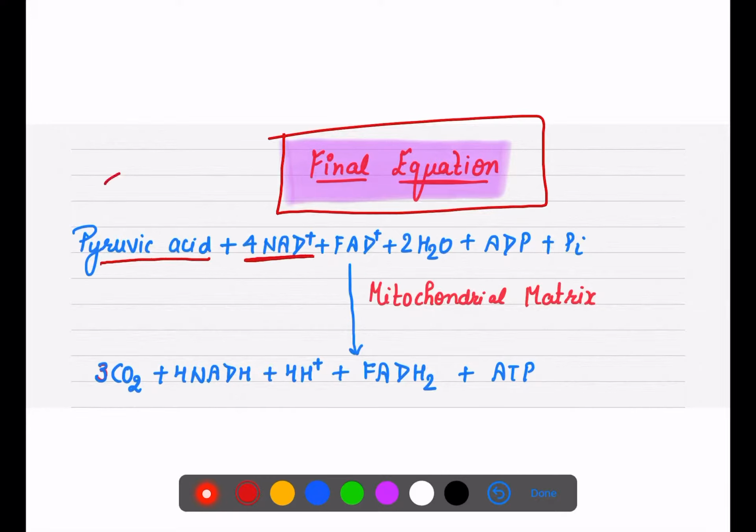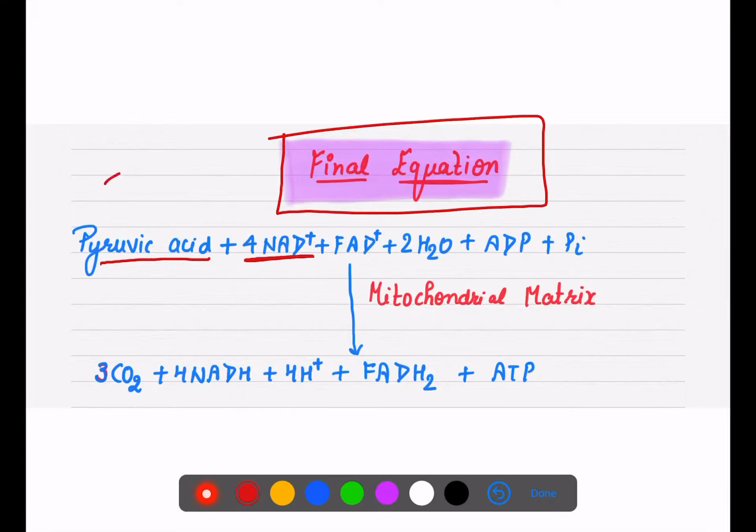What is the site? Mitochondrial matrix. So now 3 CO2 will be released, 4 NADH plus 4 protons, FAD will form FADH2, plus 1 ATP. This is the complete reaction of our Krebs cycle.